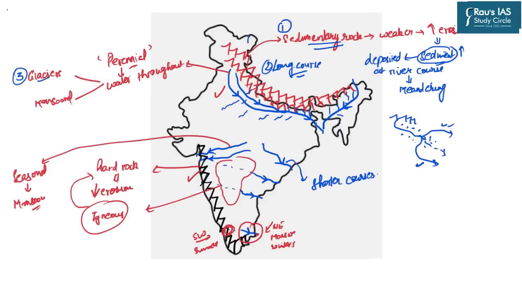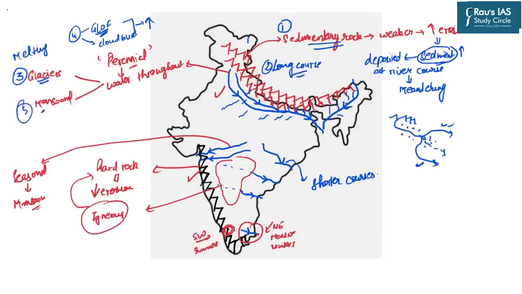The third factor comes from the glaciers. Now, because we understand that the northern rivers are mostly fed by the Himalayan glaciers, the climate change and resultant melting of these glaciers are also increasing the flood frequency as well as intensity in the northern plains. Then there are certain geophysical phenomena which are typically restricted to the upper reaches, that is the higher altitudes. For example, there are instances of GLOF, which is known as glacial lake outburst floods. Then we also experience a number of cloudburst events in the Himalayas. So these factors also increase the discharge and the volume of the rivers.